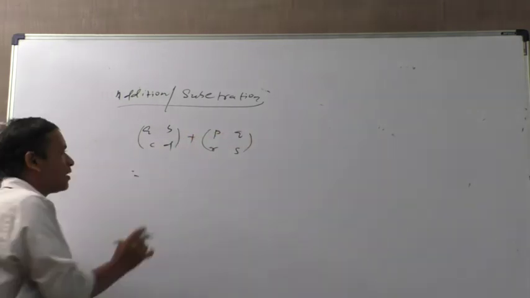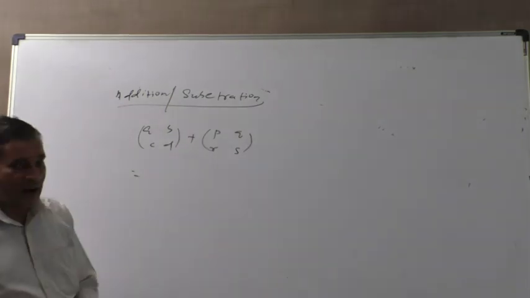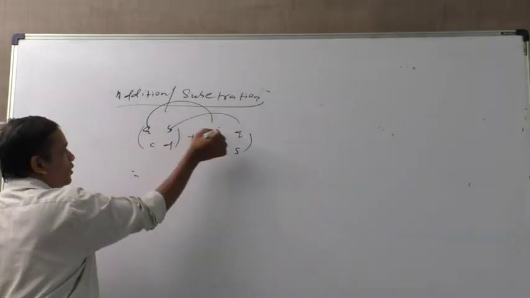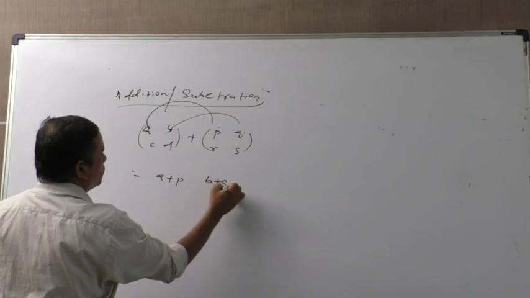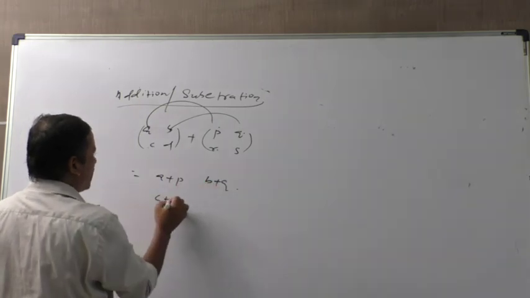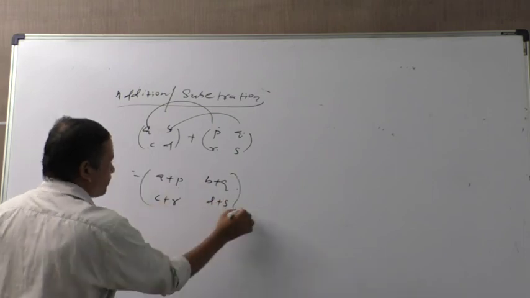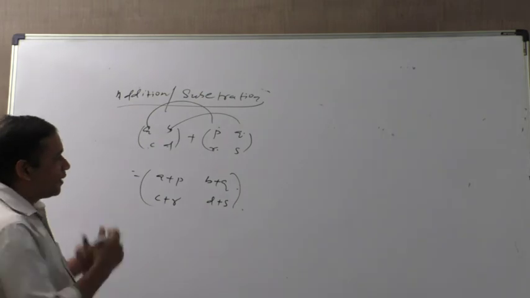They have the same order, because this is 2 cross 2 and this one is also 2 cross 2. We will add them. The corresponding elements will be added: A plus P, B plus Q, C plus R, D plus S. This is the addition. That means the same component with the same component can be added.